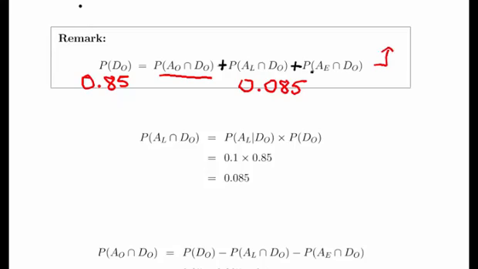The probability of AE and DO is essentially 0.10 there. So this part here is where you have to build your answer from, using all the key pieces of information that you were told earlier on. That last part is coming from question 1. We know that the overall probability of departing on time is 0.85. So essentially, this is the part we have to find out.